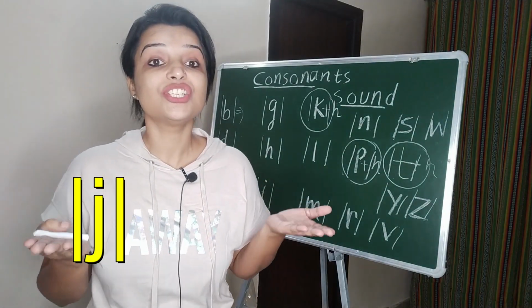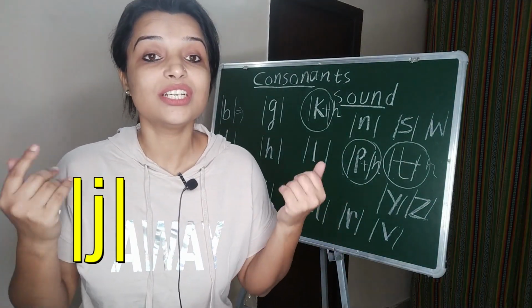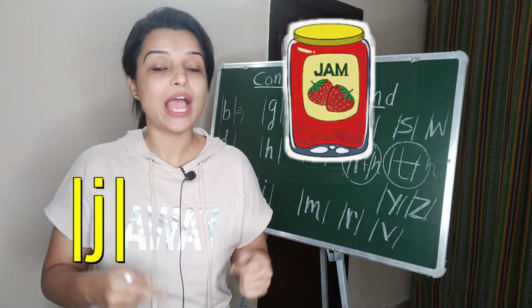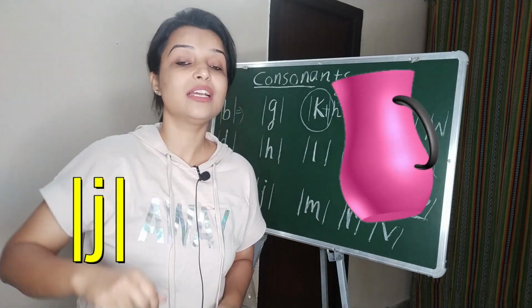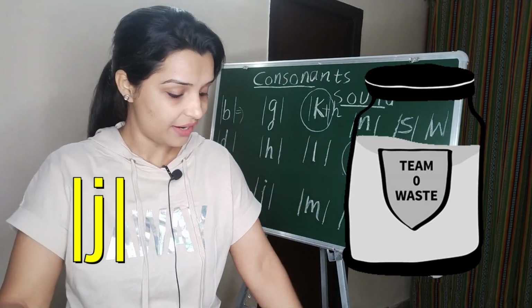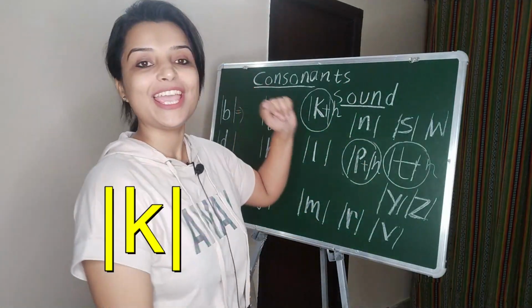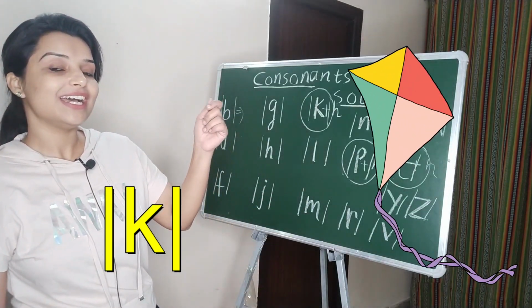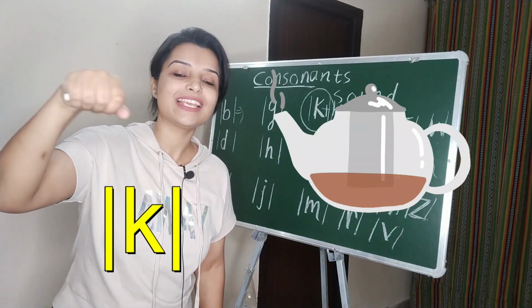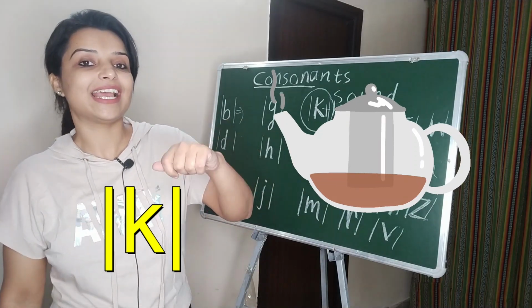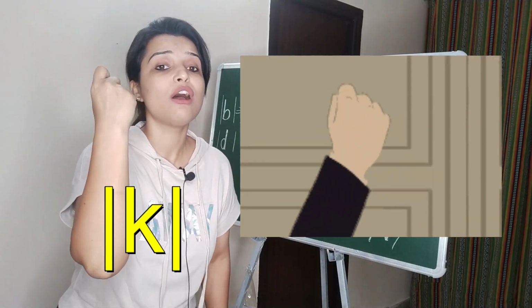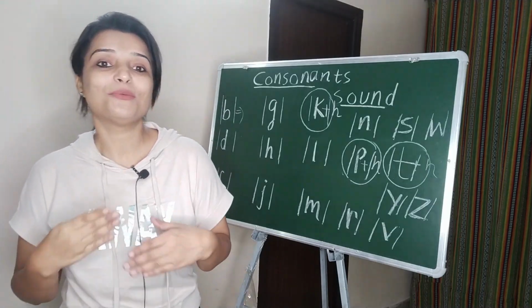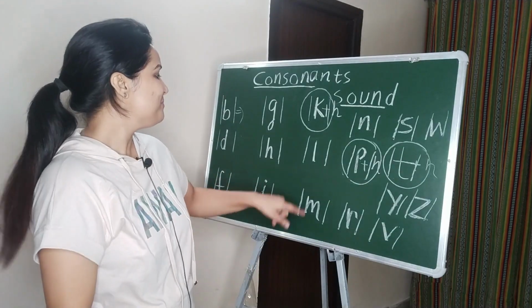J, jelly, jam, jug, jar. The sound of K, my favorite. K, kite, kettle, knock, knock. It has a story we will discuss later.